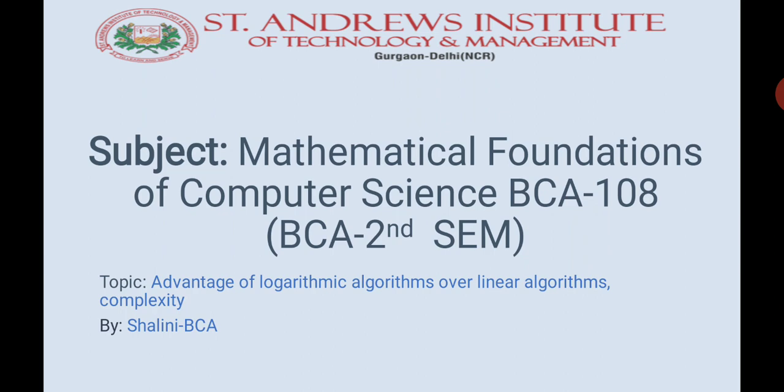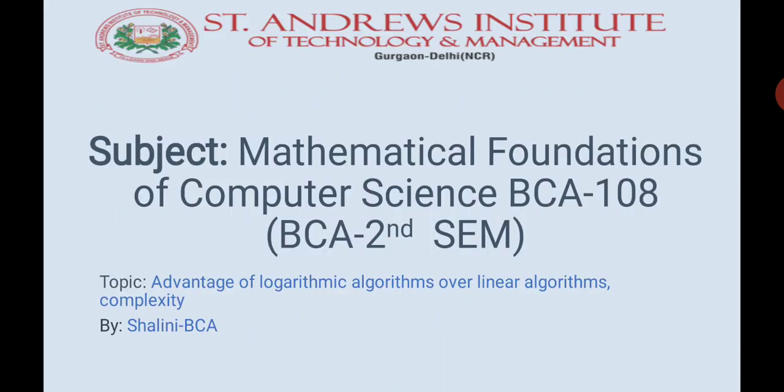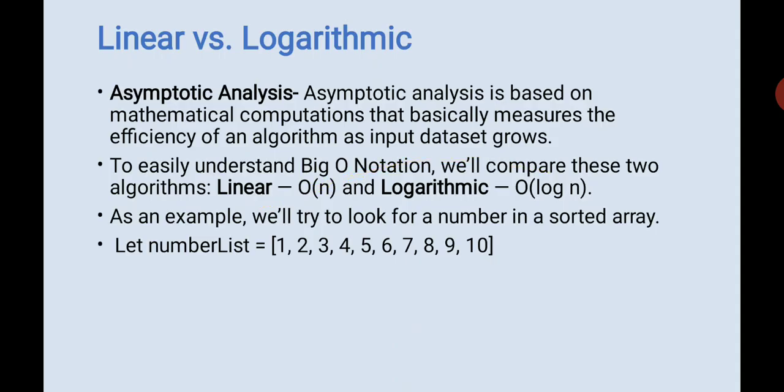So I, Shalini from BCA, shall take your further lectures. So see, what is linear versus logarithmic? Asymptotic analysis is based on mathematical computations, and it basically measures the efficiency of an algorithm as the input data sets keep on growing. So how well your algorithm performs as your data sets keep on increasing. To understand this notation, we see the linear O(n) and logarithmic O(log n). We compare the two. So see, we have an array 1 to 10 and it's a sorted array.